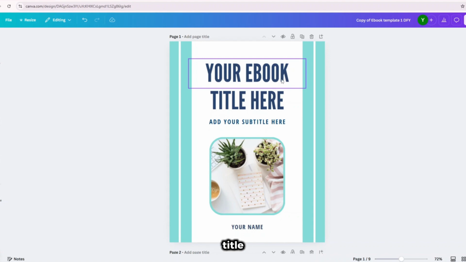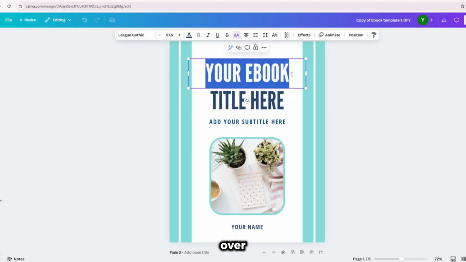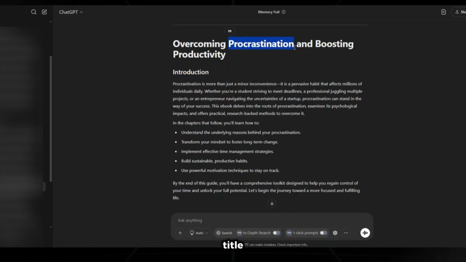Next, I'll change the title. I'll basically just copy a part of the title from ChatGPT and paste it on this first text box. And then I'll resize it. And then I'll add the next part of the title below this.